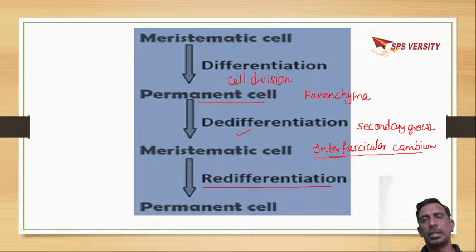The same we can see even in the cortex, which is called cortical division, that is, in stelar growth and cortical growth.